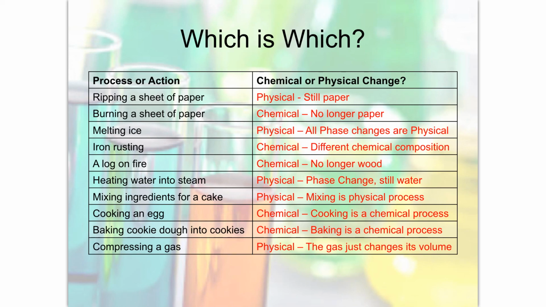Okay? Cooking an egg, anything like cooking, baking, frying, burning, rusting, corroding, oxidation, tarnishing, those are all examples of chemical changes because you make a new material at the end of that process. Okay? So things like that are going to be considered chemical changes. Things like mixing, melting, all those things are just physical changes.